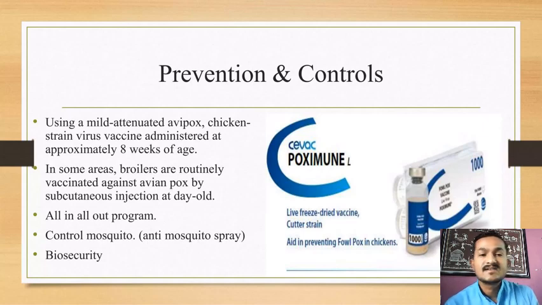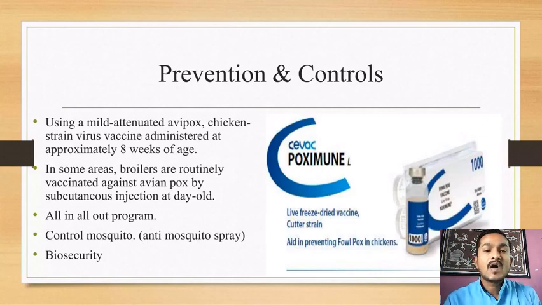In some areas, broilers are routinely vaccinated against avian pox by subcutaneous injection at day old. Whenever chicks are hatched out from the eggs, at 1 day old, they are vaccinated by an injection that works against fowl pox.